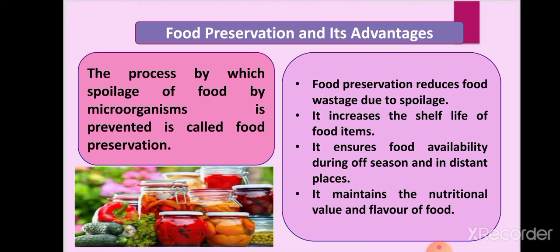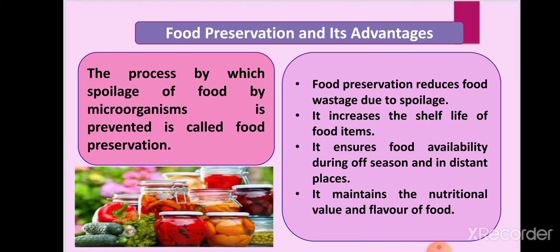Now, how do we come to know that the food is unfit for consumption or has spoiled? There are some indicators that we get from the food itself. Sometimes a foul smell, foul odor comes from the food. It also tells us that food is spoiled. Sometimes food gives a very bad taste or sourness develops in the food. It also tells us that food is spoiled and not fit for consumption.